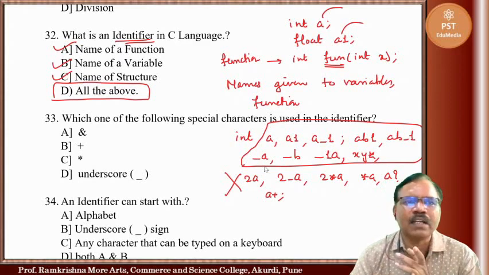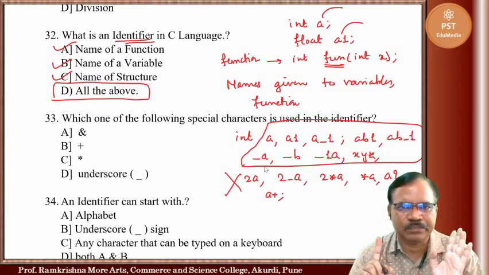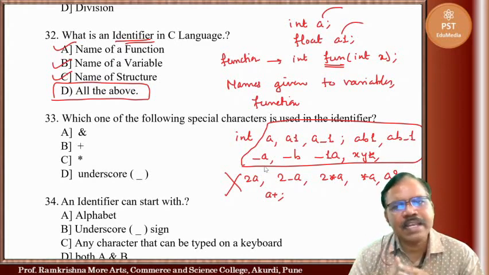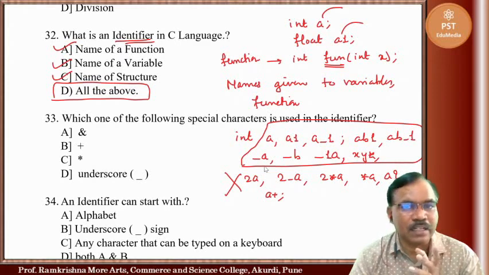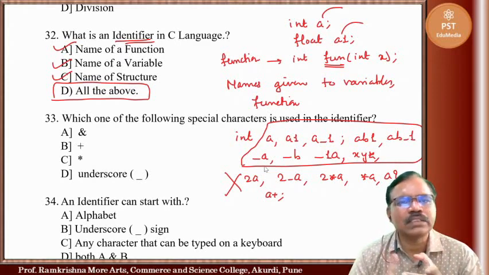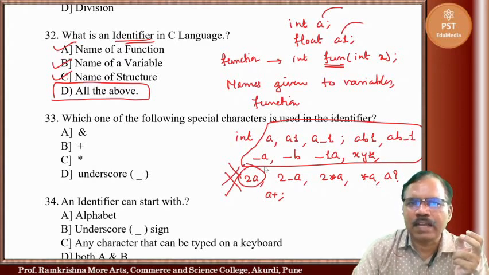Except underscore, you cannot use any special character. Any identifier can start with underscore or alphabet, but it will not start with a digit. So here, this one starts with a digit, so it is invalid.